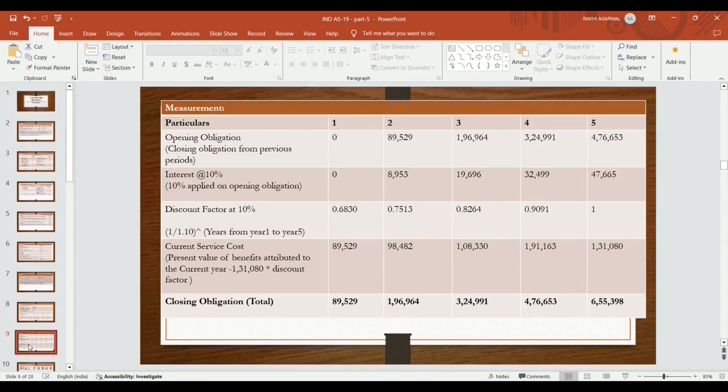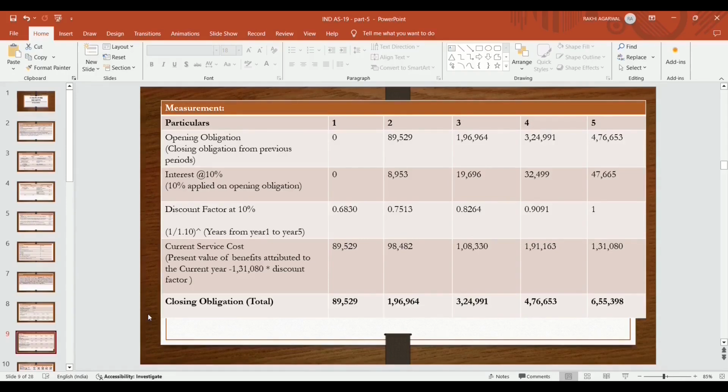Interest at the rate 10%. So it becomes 19,696. Current service cost becomes 1,31,080 multiplied by 0.8264. So it becomes 1,08,330. That is the current service cost in year 3. The closing obligation in year 3 becomes the opening obligation plus interest plus current service cost. So opening obligation in year 3 becomes 1,96,964. Interest is 19,696. Current service cost becomes 1,08,330. So closing obligation becomes 3,24,991.